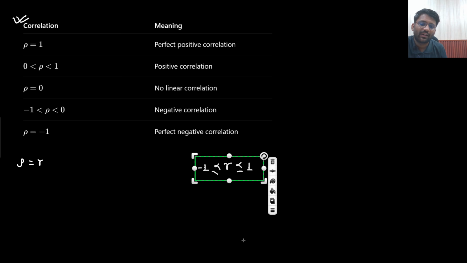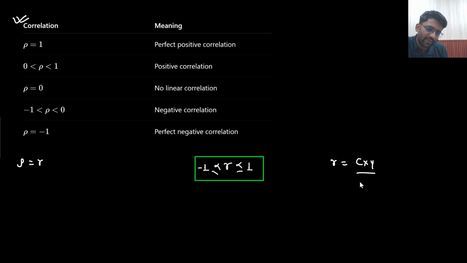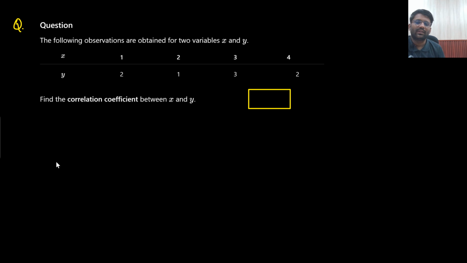And what is the meaning of r? Do you remember the formula? r is covariance divided by sigma x, sigma y. You can represent it by sigma xy as well, divided by sigma x, sigma y. I hope you know how to find out sigma xy. I hope you know how to find out sigma x and sigma y as well. Understandable? Let's go to the question.